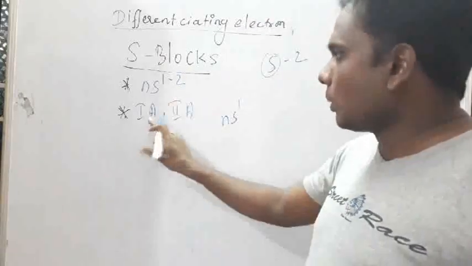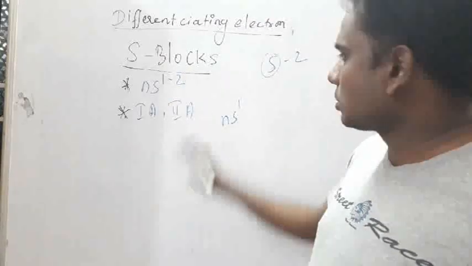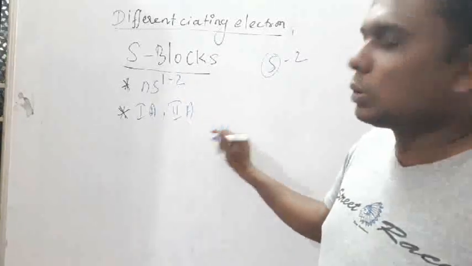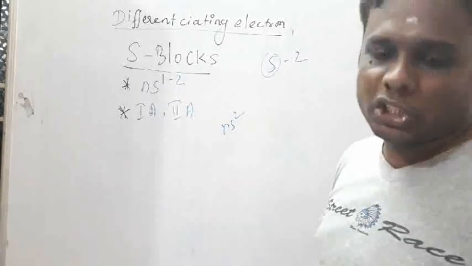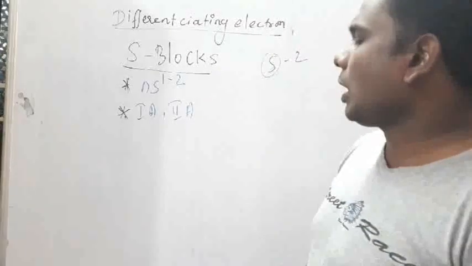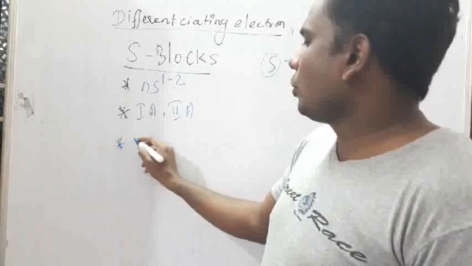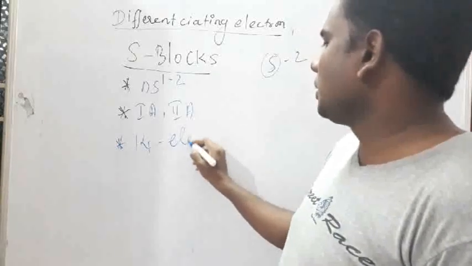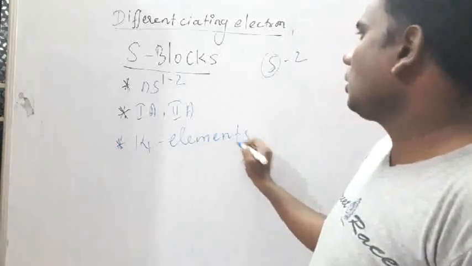Then the 2A group elements have ns2 configuration in the valence shell. Totally, there are 14 elements.